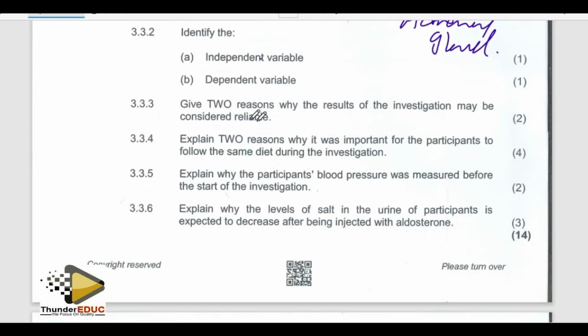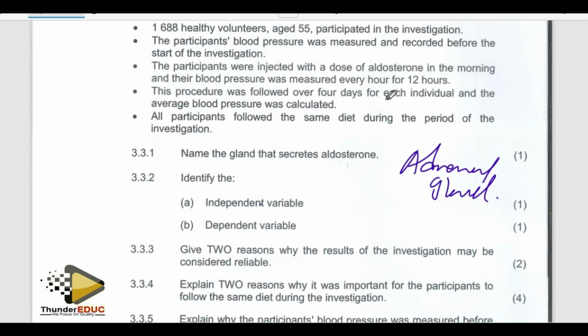Then the next question is saying, give 2 reasons why results may be considered reliable. For reliability, don't forget that you repeat the experiment. Did they repeat the experiment? Yes, let's check. Yes, they said that they repeated the experiment. They measured every 4 hours for 12 hours, meaning that they kept on repeating.